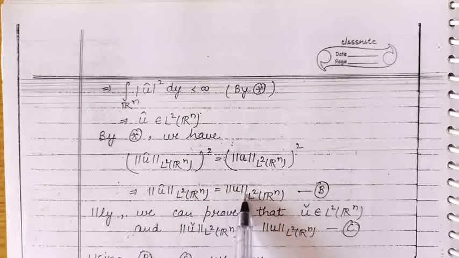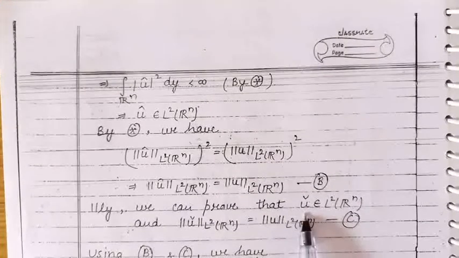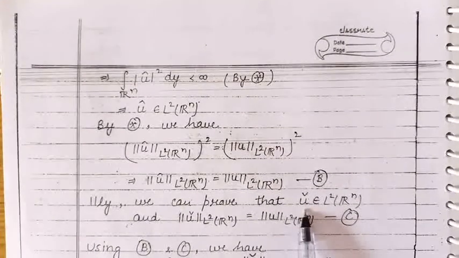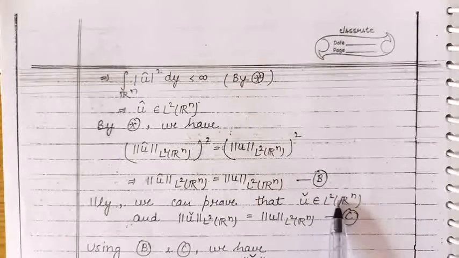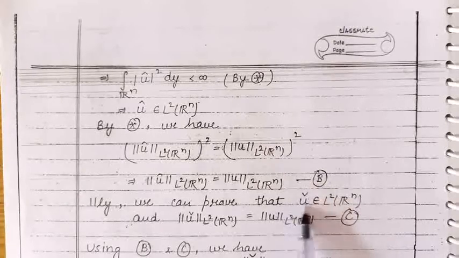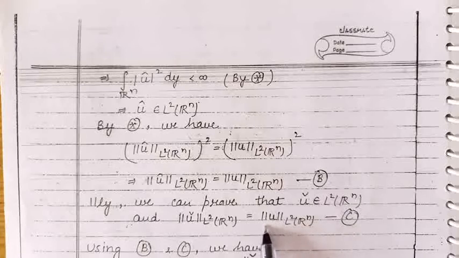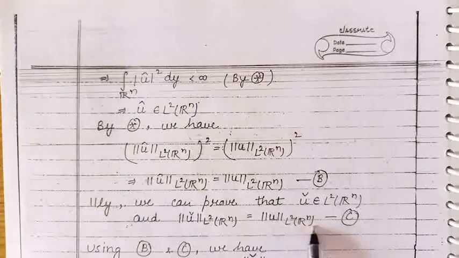Similarly, we can prove the result for the inverse Fourier transform. We can prove the inverse Fourier transform of the function u belongs to the function space L2(Rn). And also the norm of this inverse transform is the same as the norm of u on the function space L2(Rn).